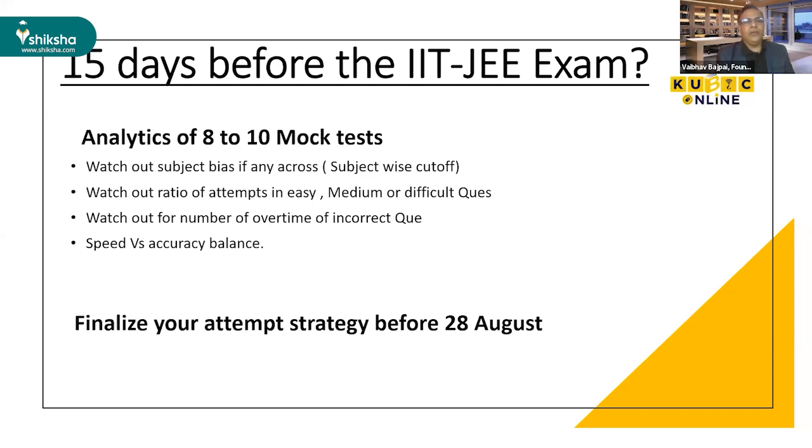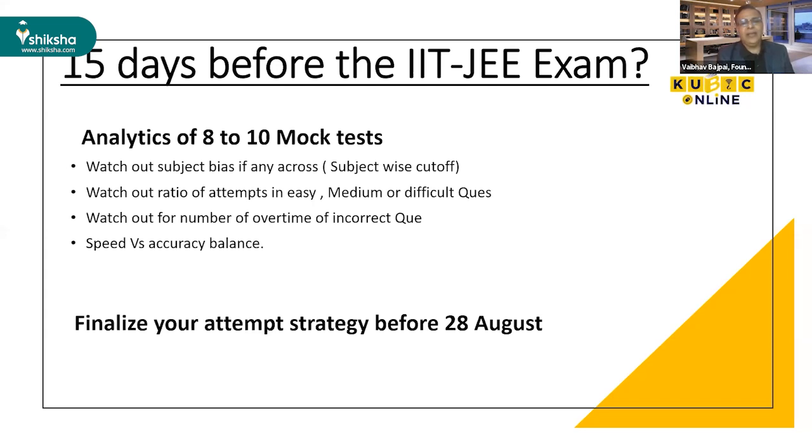So in those question papers, you just watch out for subject wise biasness. You should not be biased subject wise. What is the meaning of subject wise biasness? Suppose you like chemistry most, right? And you are attempting most of the questions from chemistry, and you have spent 1.5 hours on it, and in the remaining 1.5 hours you have two big subjects, physics and mathematics.